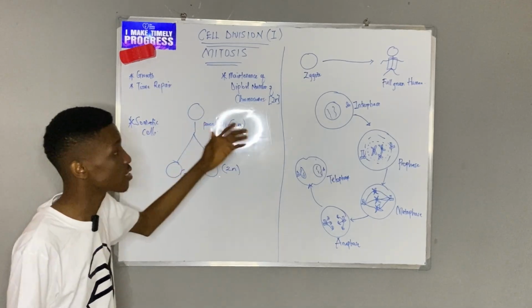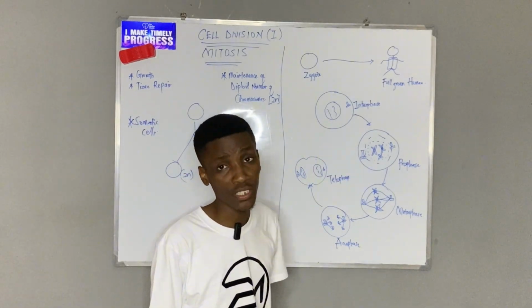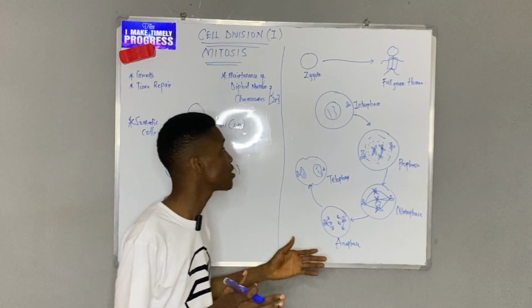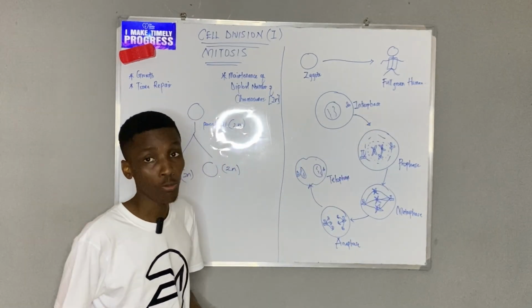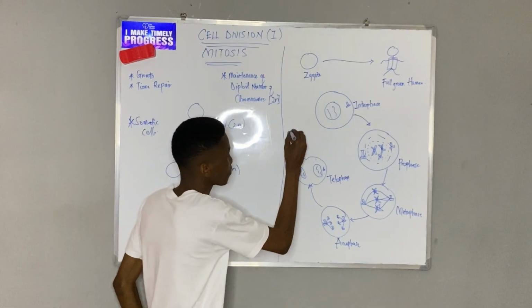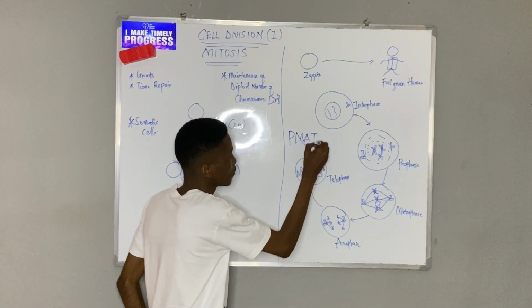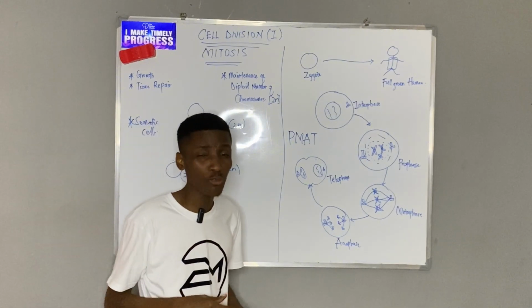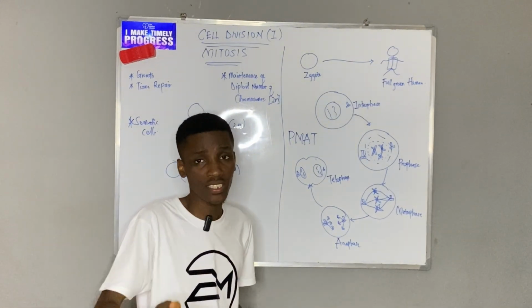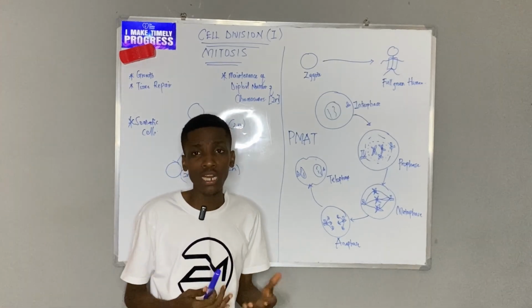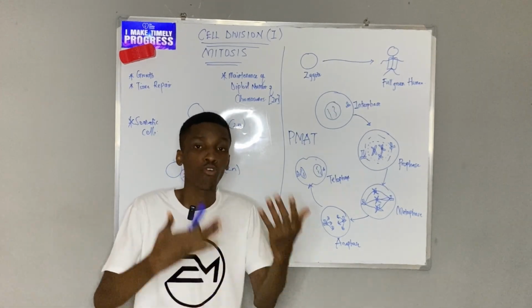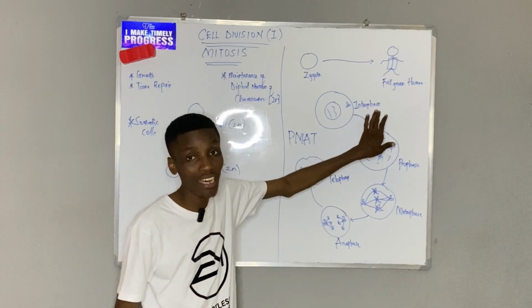So now mitosis is divided into different phases. Broadly, we look at mitosis first as interphase and then 4 other steps with an acronym PMAT. So first we have an interphase, which some people call pre-mitotic phase. So it is not really part of mitosis, but it is needed. It's more like a preparatory stage for mitosis, and it is called interphase.